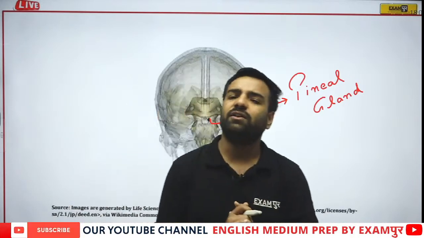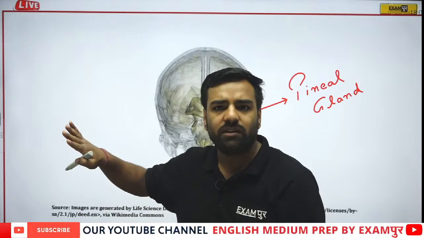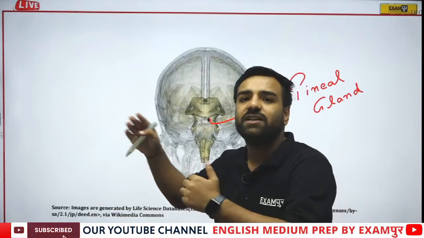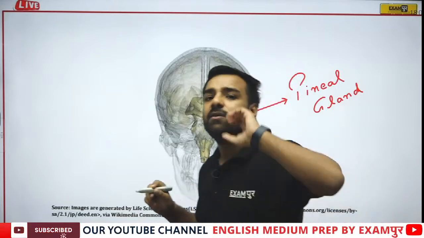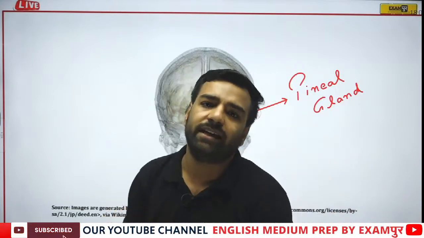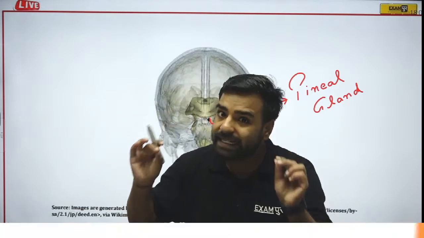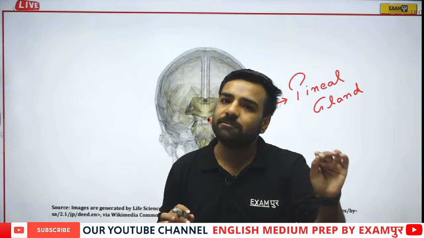I'll tell you what's the confusion. When the question is asked, there are four options given, and in those four options in the CGL examination when it was asked, pineal was not given as an option. Fine. That's why we clicked pituitary as the correct answer, and this was the main reason I gave this as homework. Please remember, the pineal gland is actually the smallest gland.